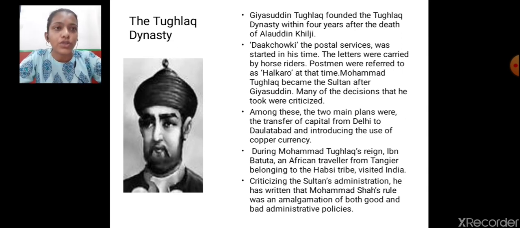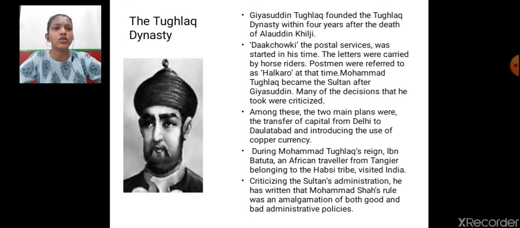Dak Chowki, the postal service, was started in his time. The letters were carried by horse riders. The postmen were referred to as Halkaros at that time. So he started the Dak Chowki, the postal service, and the postmen of those times were known as Halkaros.